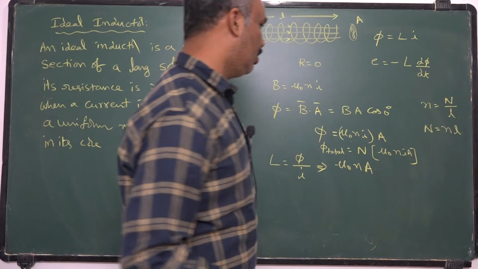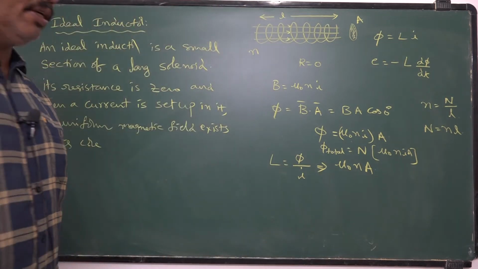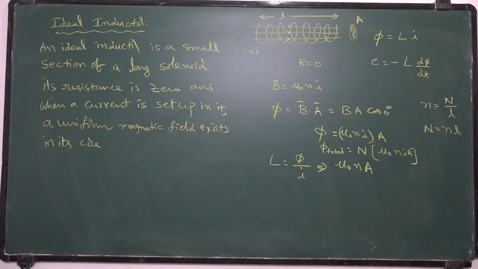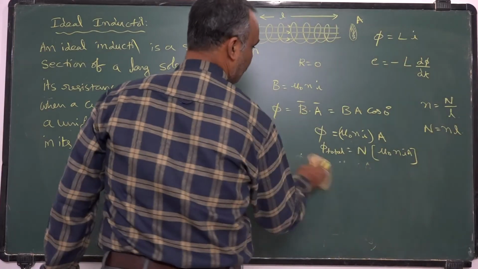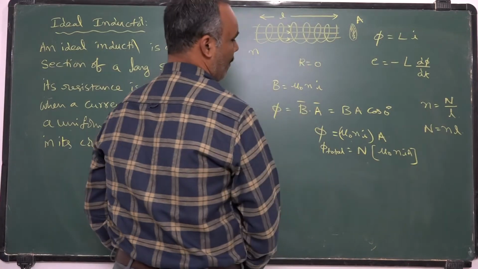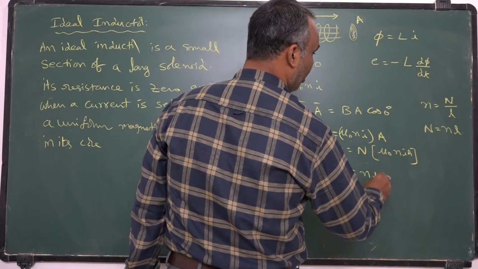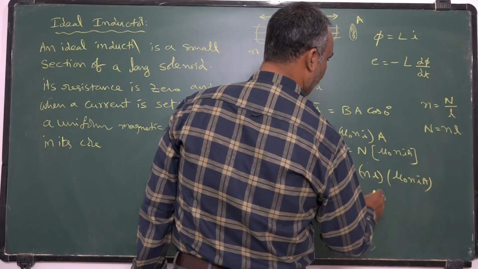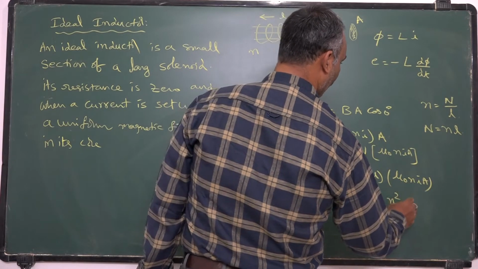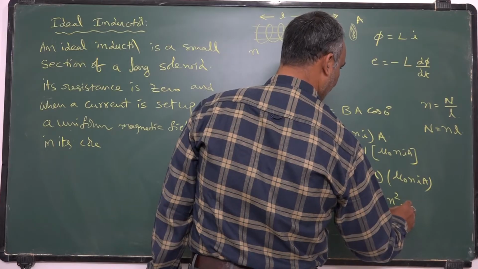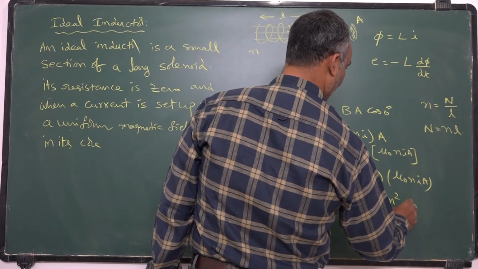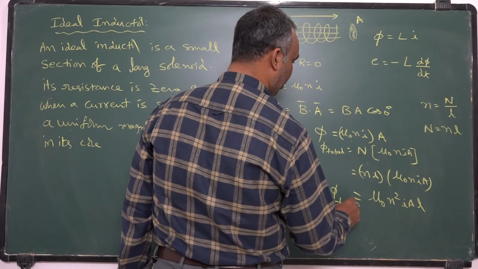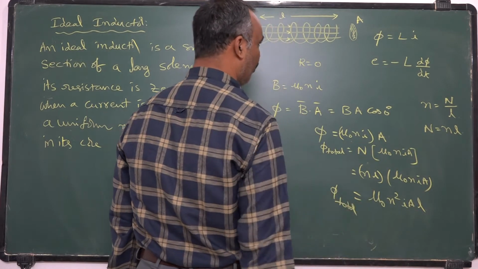Therefore, the total flux linked with the solenoid is mu naught n square I A l.